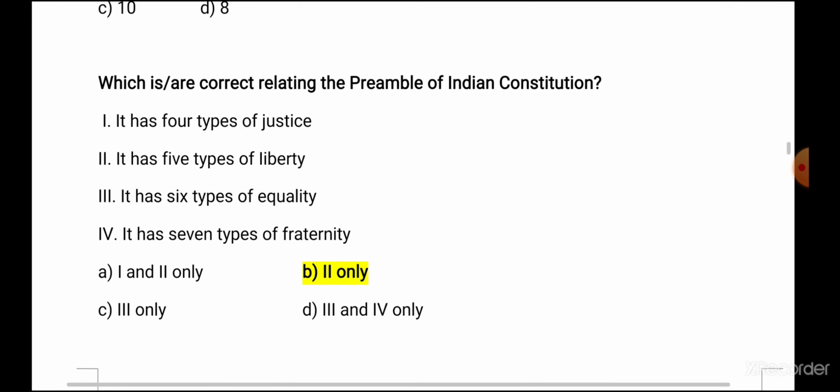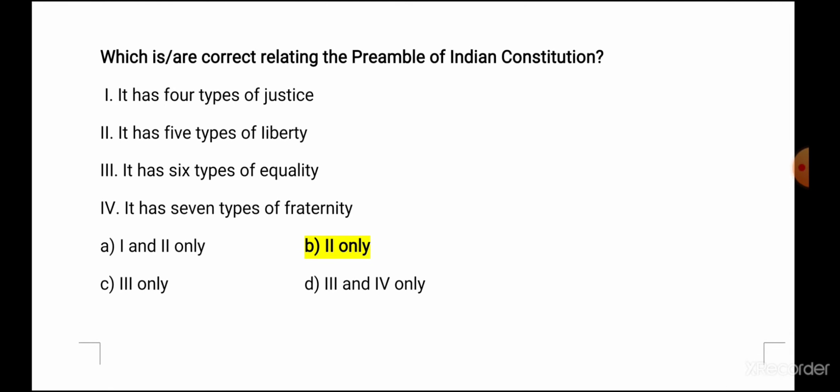So answer is B. Which is correct relating the preamble of Indian Constitution? It has 4 types of justice. It has 5 types of liberty, it has 6 types of equality, it has 7 types of fraternity. While discussing the preamble chapter, we read the preamble once, right? And if you recollect, we read justice in terms of social, economic and political. So it is 3 types. The first statement is wrong. Next, liberty. We discussed liberty of thought, expression, belief, faith and worship, right? So 5 types of liberty, that is correct.